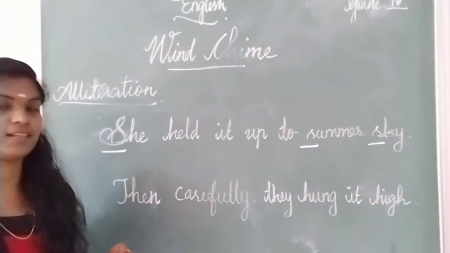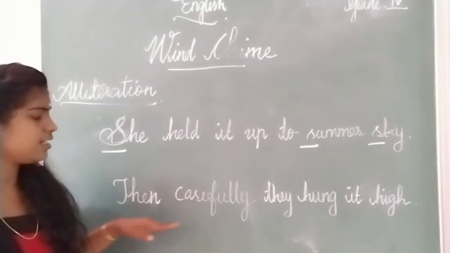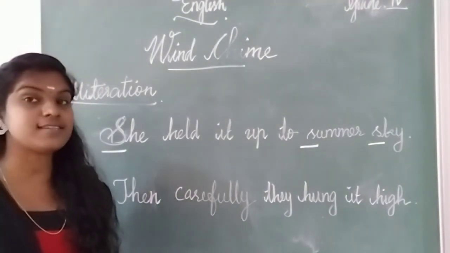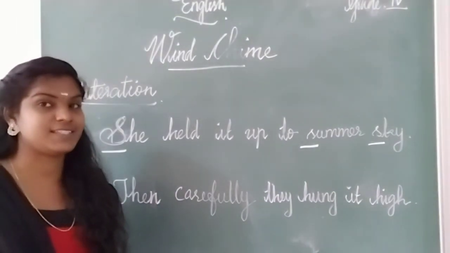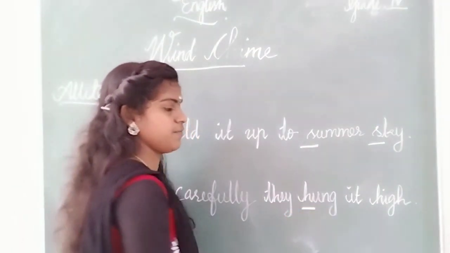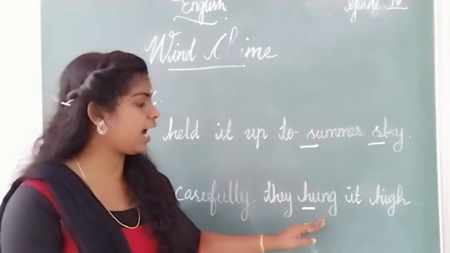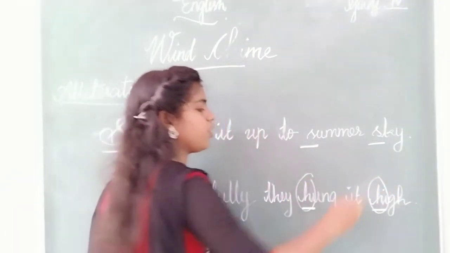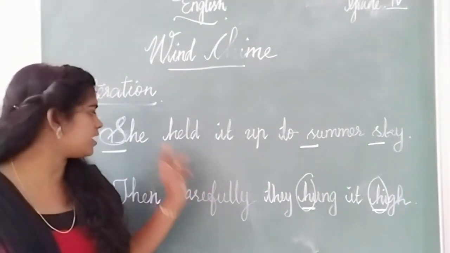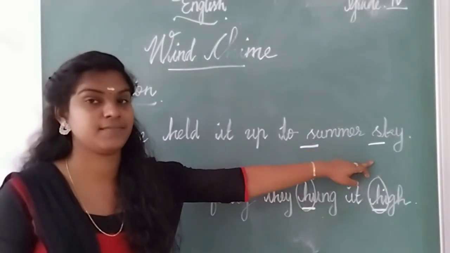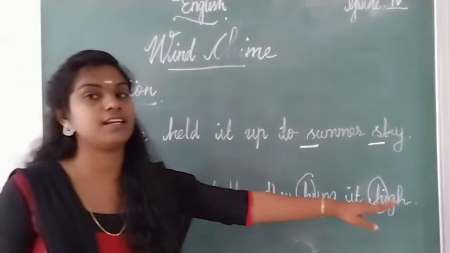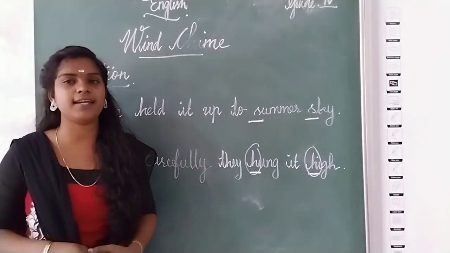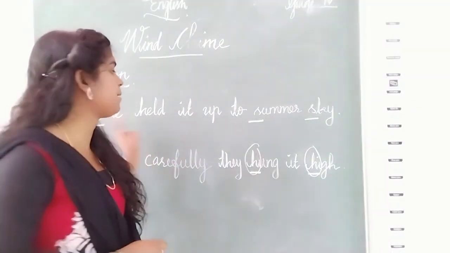Then, one more example. Look at this sentence. Then, carefully they hung it high. Here, what is repeating? Yes, very good. H. Ha sound. Hung, it, high. Very good. So, this is called alliteration. Here, she, summer, sky. Then here, hung and high. These are alliteration. But please keep in mind, alliteration will come in the same line.